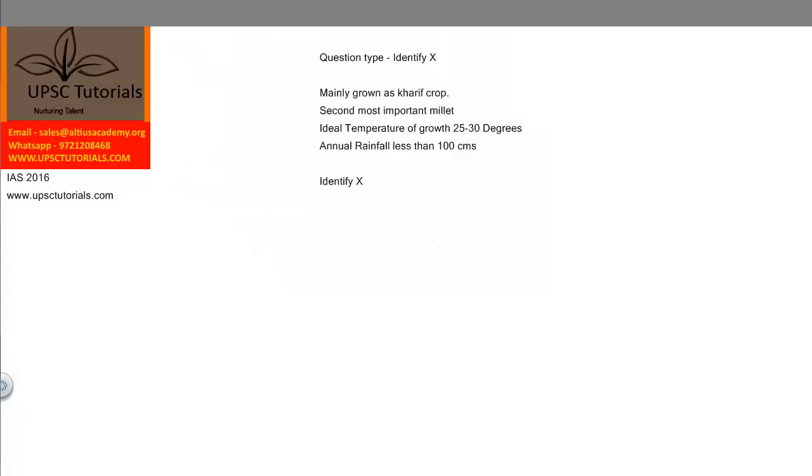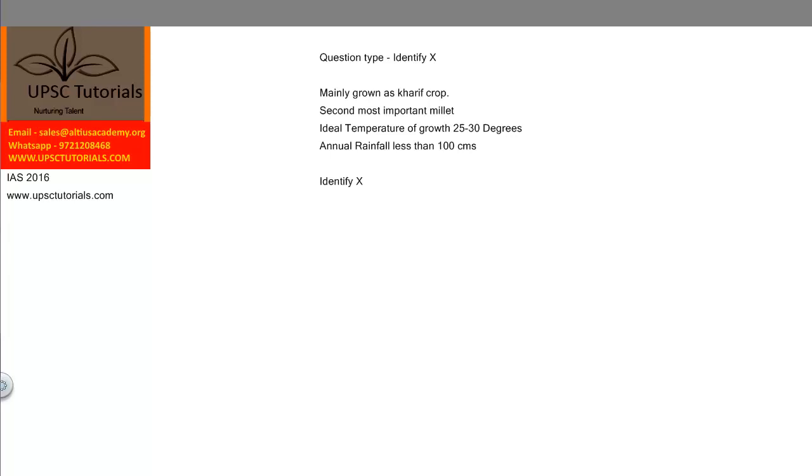Hi friends, today we'll be discussing a new type of question which has recently occurred in UPSC in 2015. We had already covered this type of questions in the series of 2015, but some of the students found it very difficult to answer these type of questions. These are very easy questions and you should be able to score 100% in these type of questions.